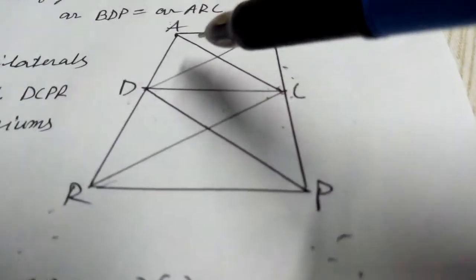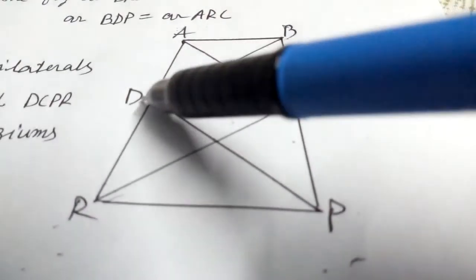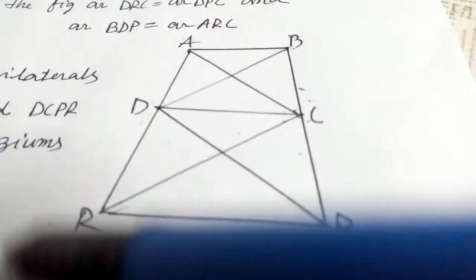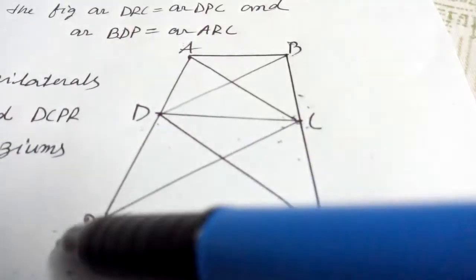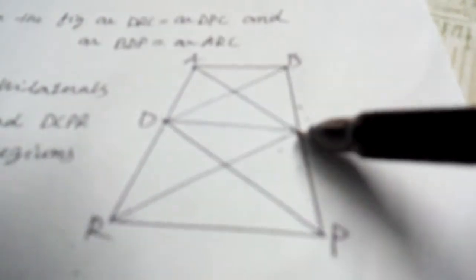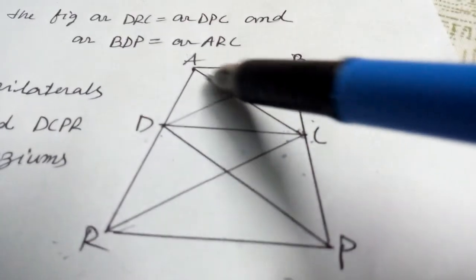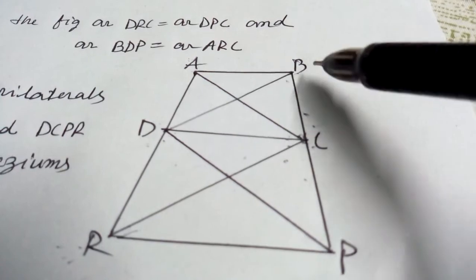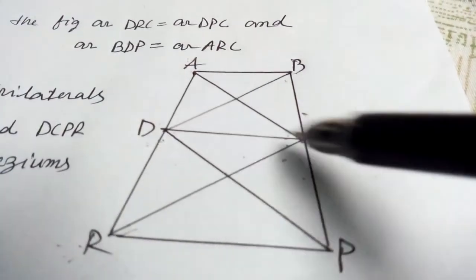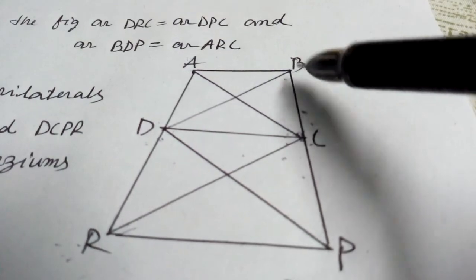Now, we subtract DRC from ARC and DCP from BDP. Now we subtract this area. Then we get from the big triangle ACR, we subtract DCR. Then we get ADC. And from BDP, we subtract DCP. Then we get area of